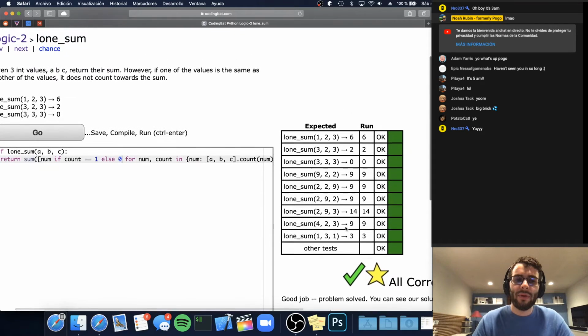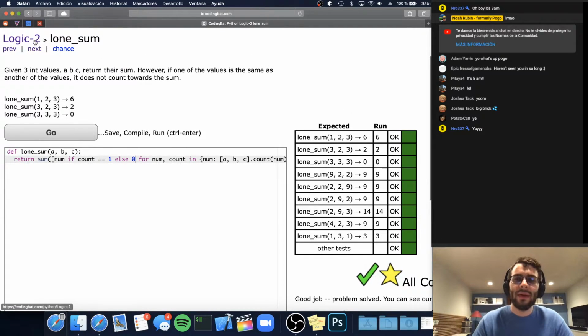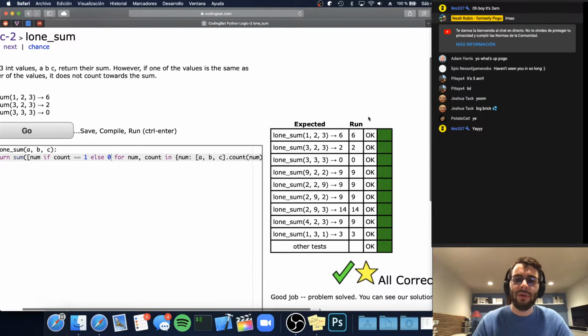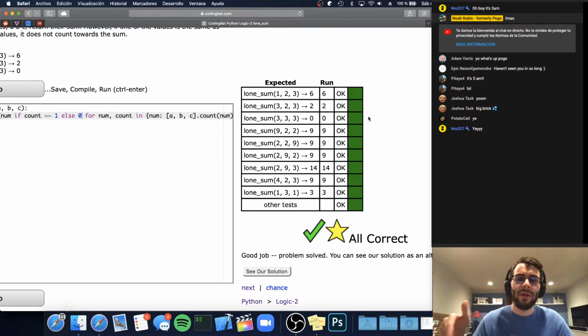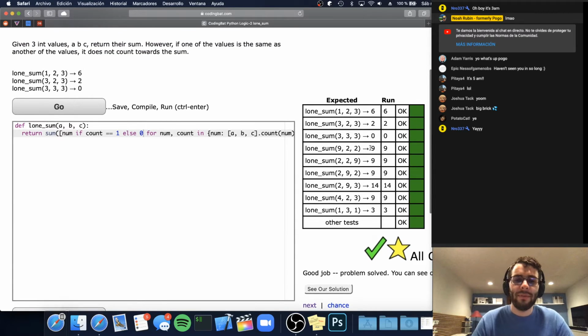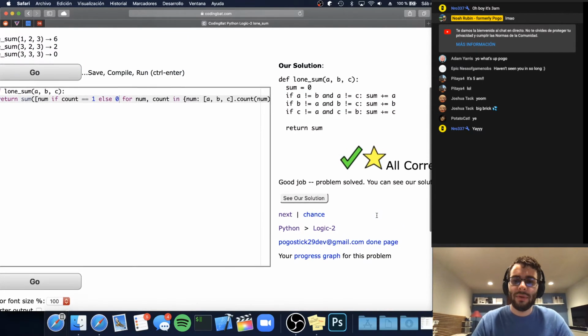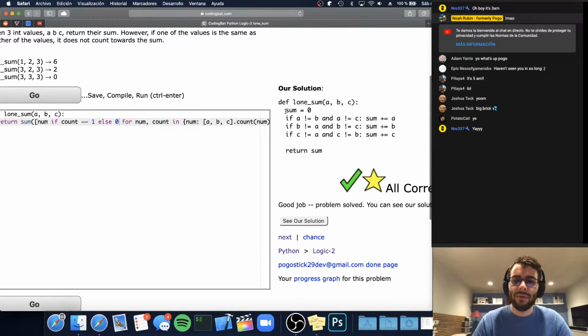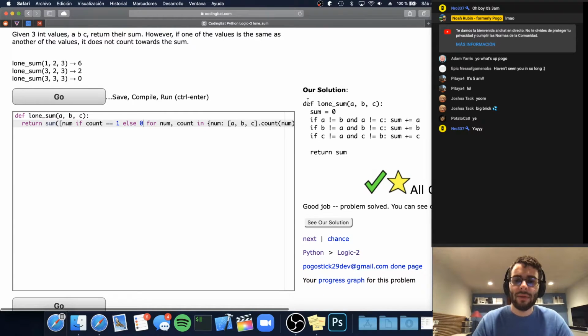I think the way the stars work is each section has some number of stars you can get, and once you solve a certain number of problems, you get a star. I guess it's just kind of fun. And they even show us their solution. So there's their solution. It's 1, 2, 3, 4, 5, 6, 7, 8 lines. 8 lines, 9 if you count... I guess we're really not counting the functions.